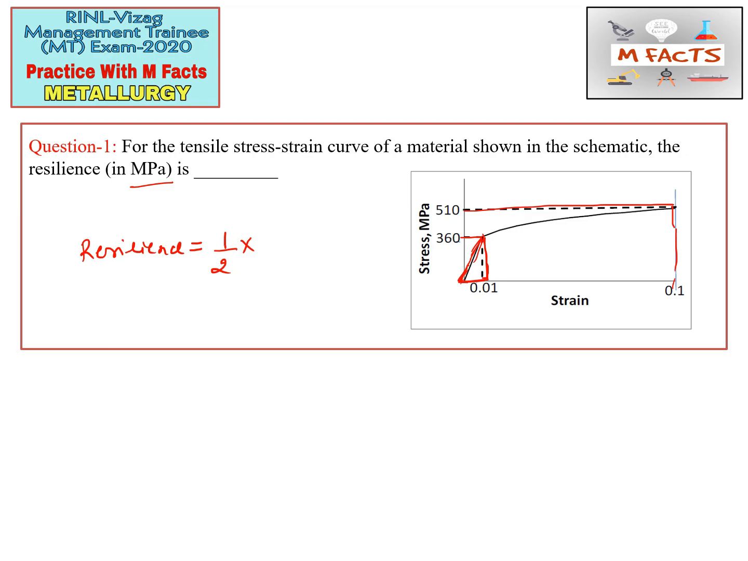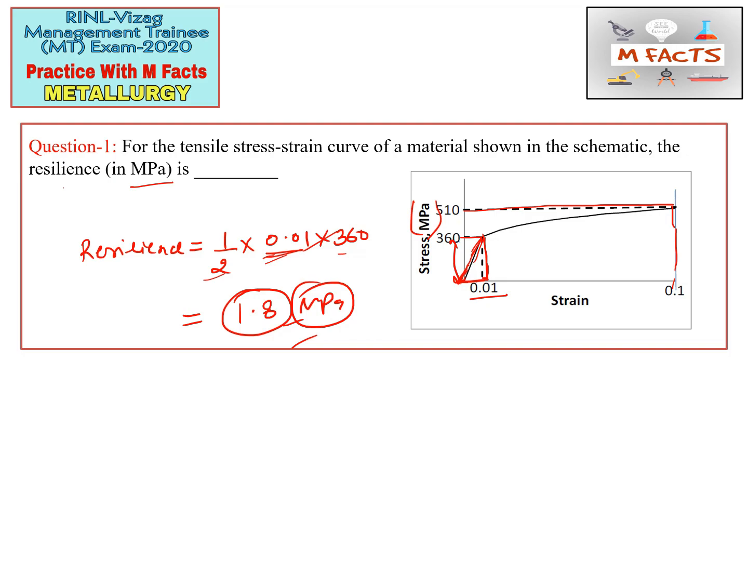So what is the base? That is 0.01, the strain value, and this 360 value is the height of this triangle. So from here we will calculate the value of the resilience, that will be 1.8 megapascals. This is the correct answer, and we can have an idea about the unit of resilience, because this stress value is in MPa and there is no unit for strain, so we can say 1.8 MPa is the answer for this question.